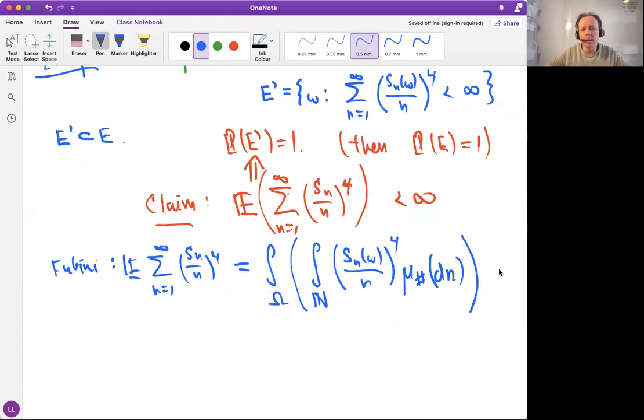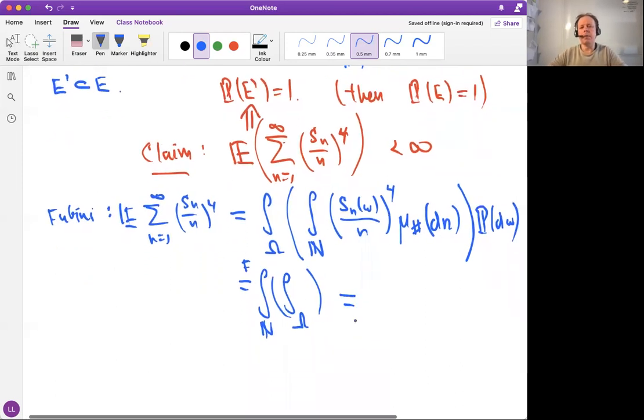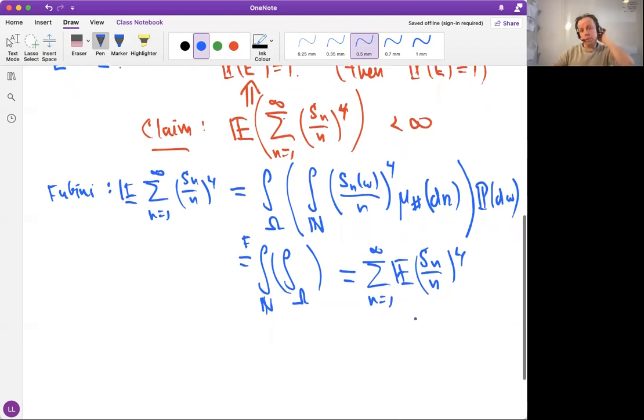Then we have the outer integral integrating with the probability measure because we are taking an expectation. So we have a double integral. What we are integrating is non-negative and measurable. That's why we can use Fubini to change these measures, and we integrate with n first and then with omega. So the inner integral becomes the omega integral. And if we write this back in the normal common sense notation, then it becomes the sum over n from 1 to infinity of the expectation of Sn divided by n to the fourth moments. Okay, that was the Fubini contribution here.